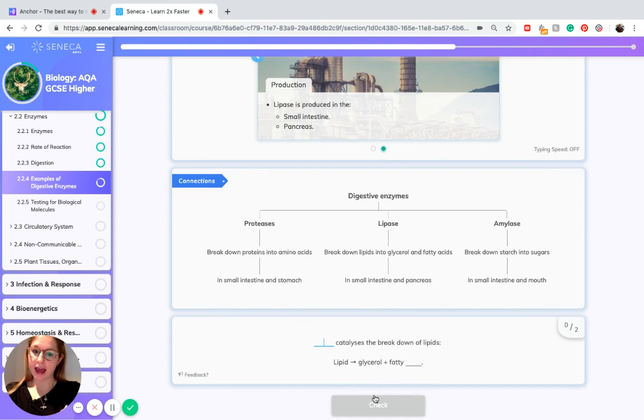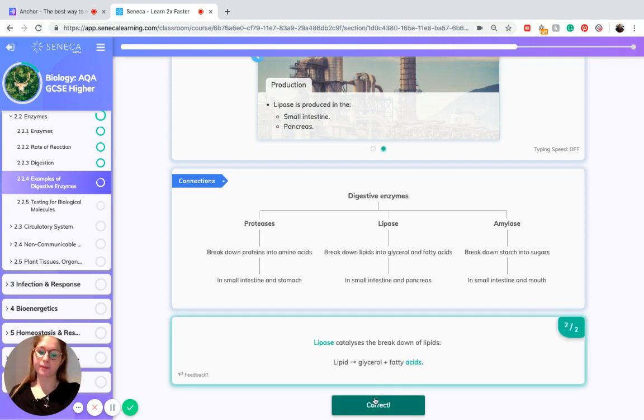So which enzyme breaks down lipids? We know this is lipase, and it breaks down lipids into glycerol and fatty acids.